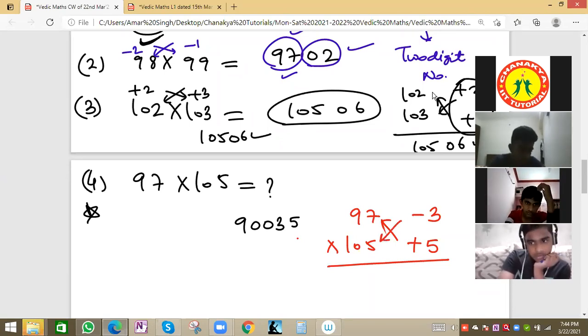97 plus 5 is 102, and 105 minus 3 is 102. This will be the same for both cases. That means it is correct.